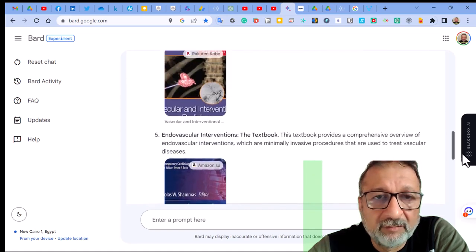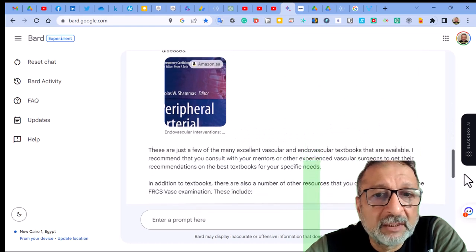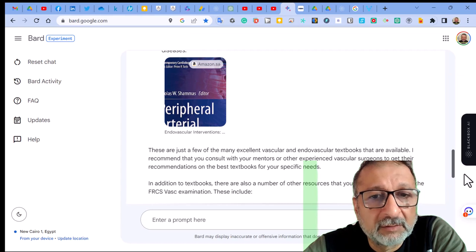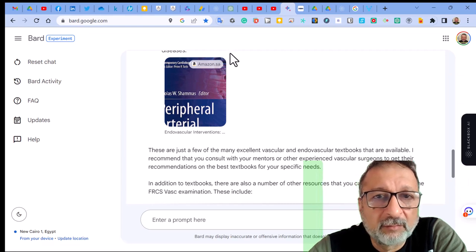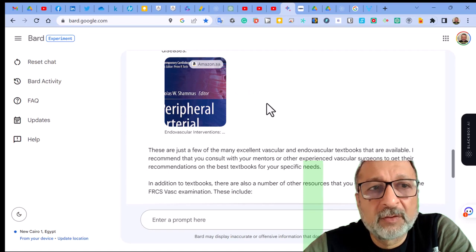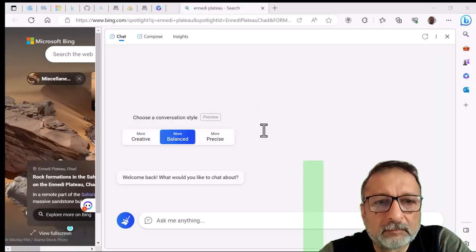But I will give it 5 plus, because it not only has given you the best books, but also the image of each book and the sources. So that's a plus over ChatGPT. Now let us go to the third platform, which is Bing.